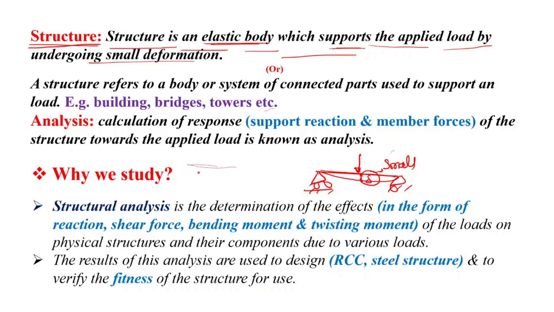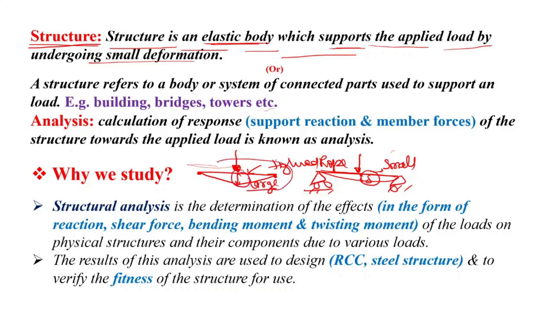If we take an example, suppose that this is a rope supported over here by some kind of support like a pin support or anything, and suppose it is tightened. If we apply one load over here, then this will go something like this, and this deformation will be very large, right?